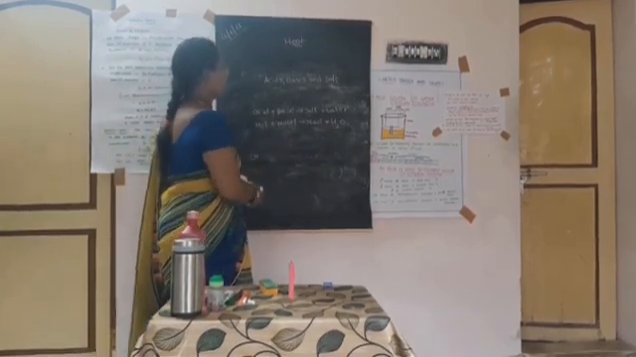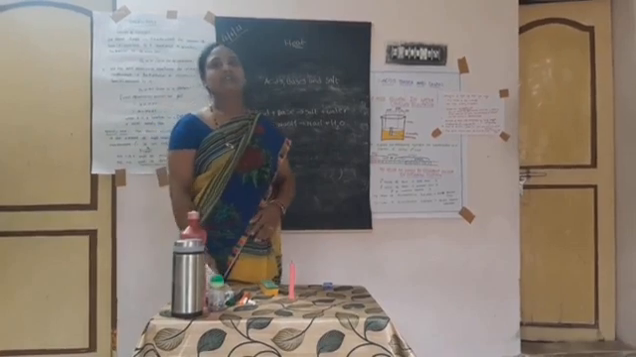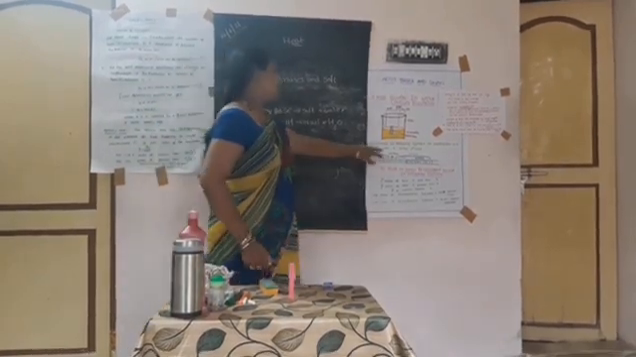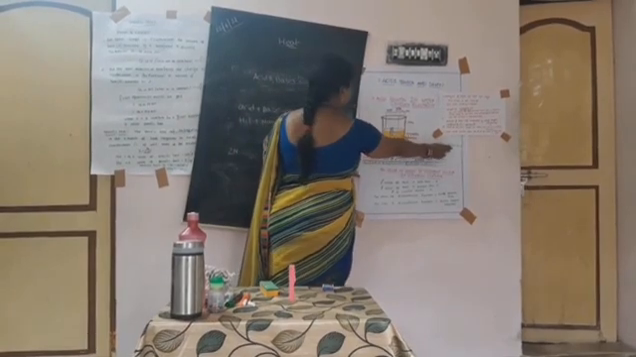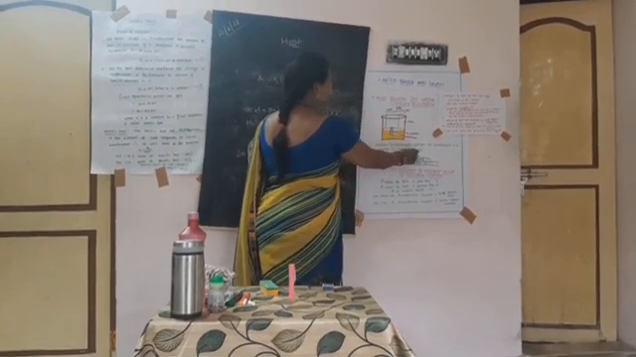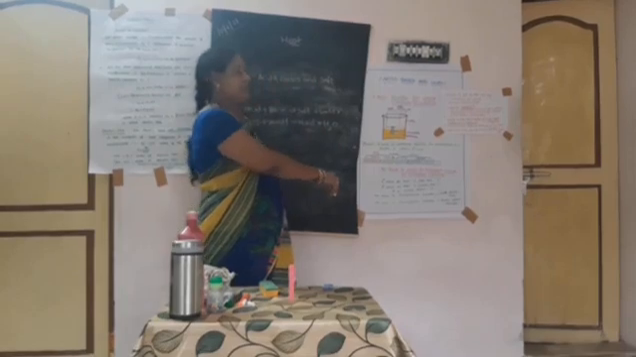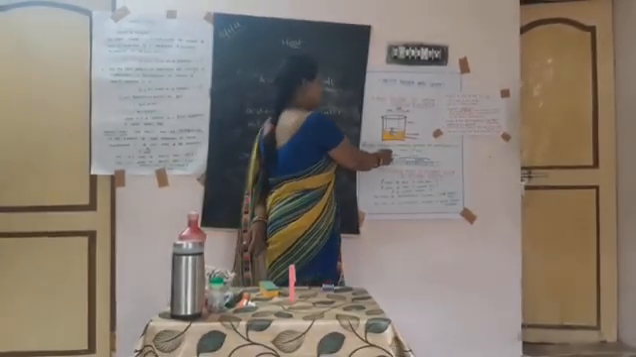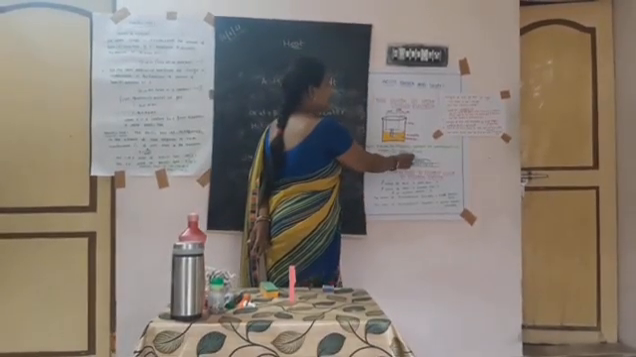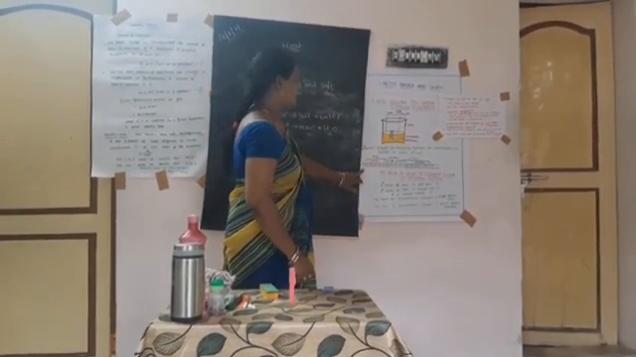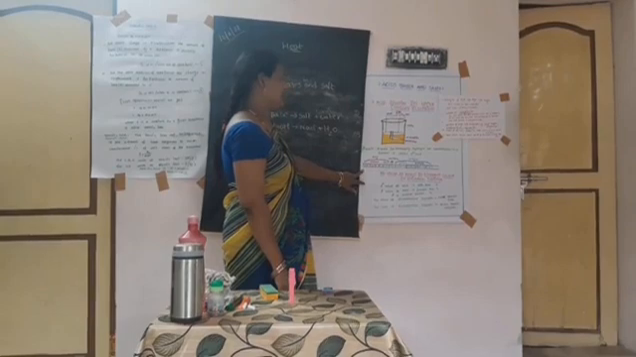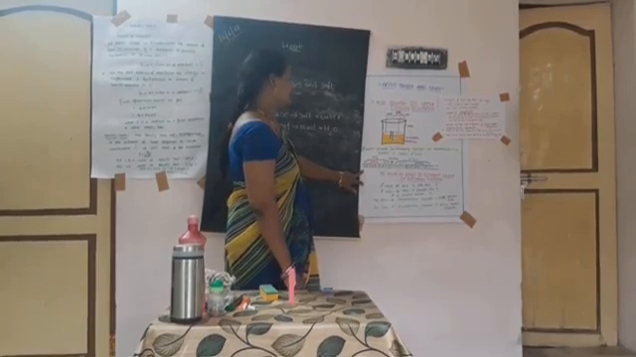Students, let's go to the next topic: what is the pH scale? A scale for measuring hydrogen ion concentration in a solution is called the pH scale. Students, we have observed this is the pH scale.